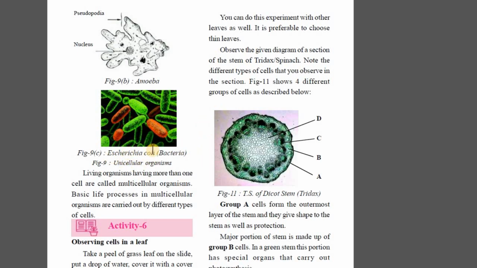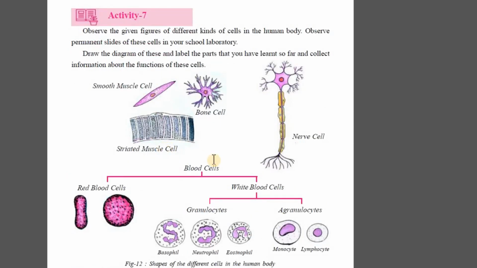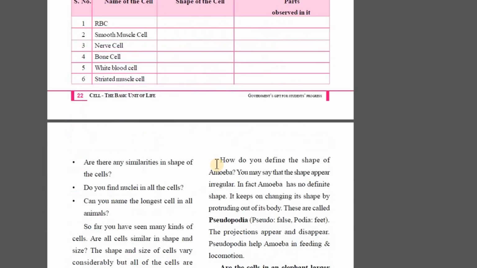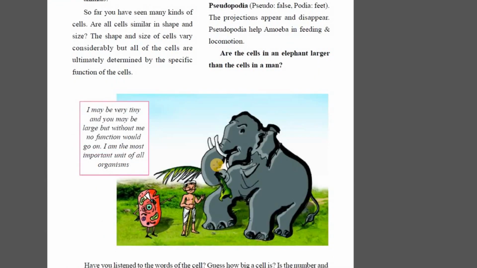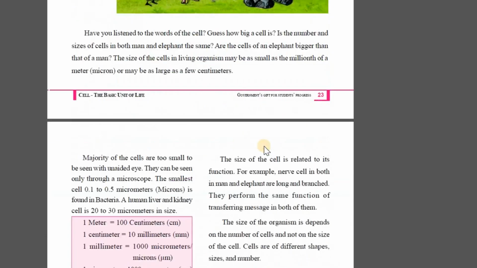Say for example, we will talk about E. coli, and then we will talk about the diversity that we observe in the various types of cells in a human being, and then we will talk about the difference between a human and an elephant in terms of cells. Do you think that the cell in an elephant is much larger? We will learn about these facts.